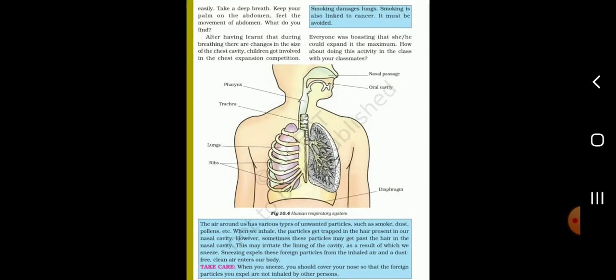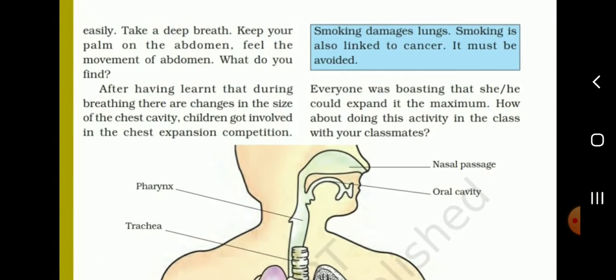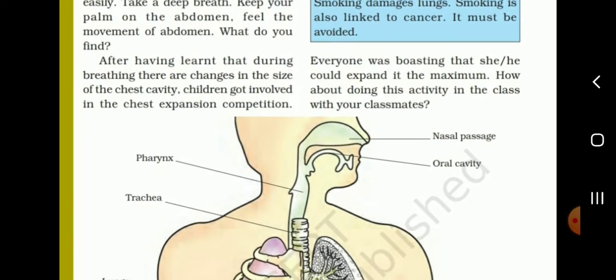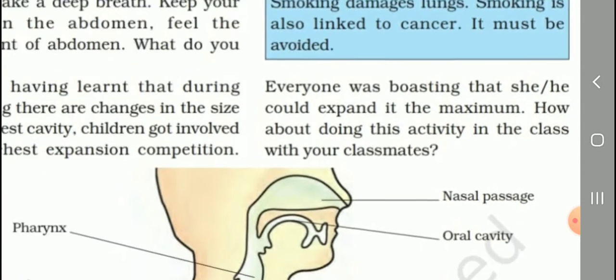Next, take a deep breath. Keep your palm on the abdomen. Feel the movement of the abdomen. After having learnt that during breathing there are changes in the size of the chest cavity, children got involved in the chest expansion competition. See, smoking damages lungs. Smoking is also linked to cancer. It must be avoided.